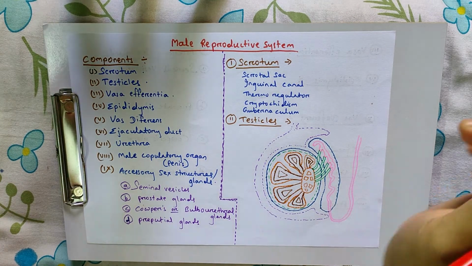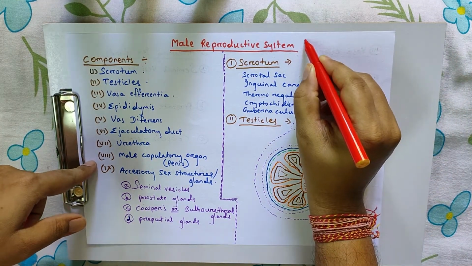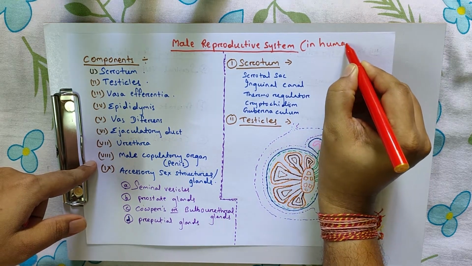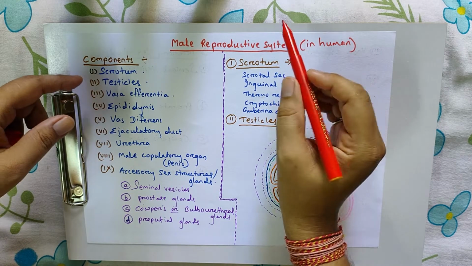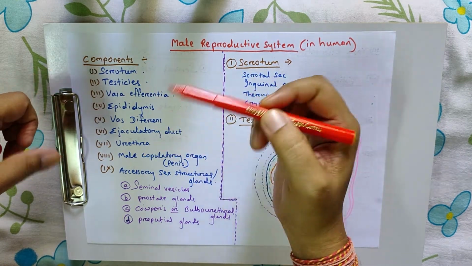My dear student, today we study the male reproductive system in human. The male reproductive system has the following components.